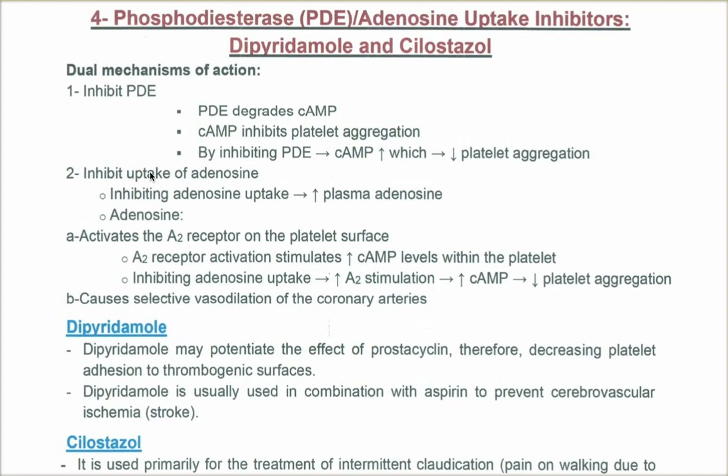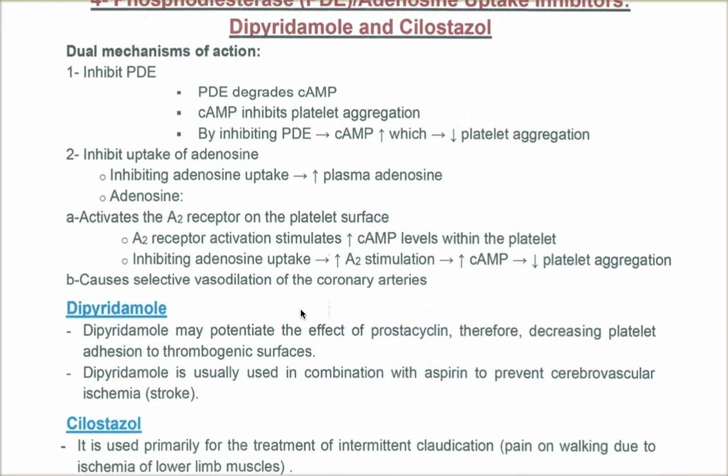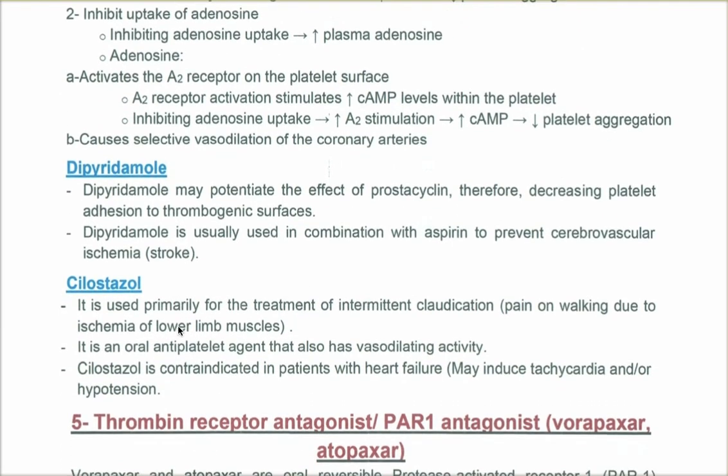Adenosine also causes vasodilatation in coronary arteries. So dipyridamole will potentiate the effect of prostacyclin, and therefore decreases the adhesion of the platelets, and it is also used in combination with aspirin to prevent a stroke.